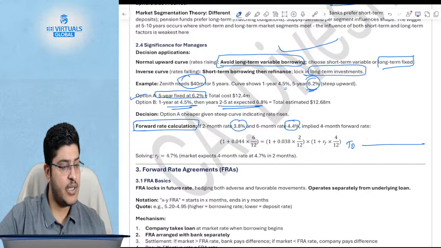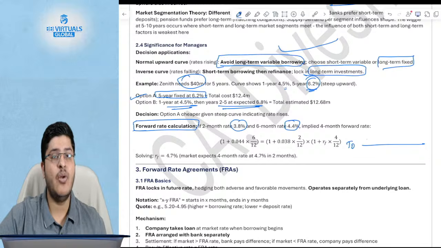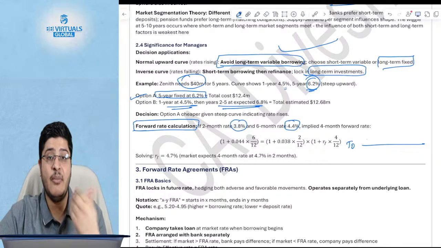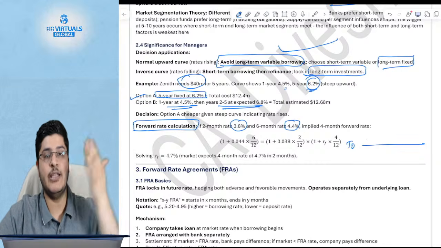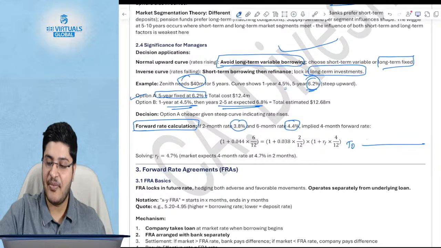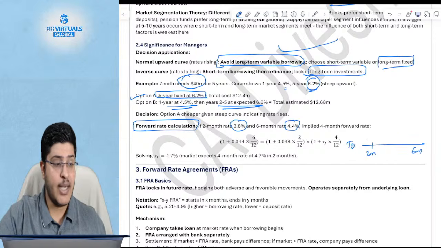Term structure of interest rates looks at maturity of debt or borrowing only and not investments. No, I agree. It talks about borrowing from a CFO's perspective, but effectively, if the borrowing rates increase, your deposit rates will also increase. It's not like only borrowing rates will increase, right? Now, you are at 6 months and you are at 2 months.